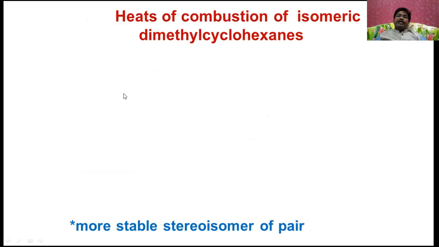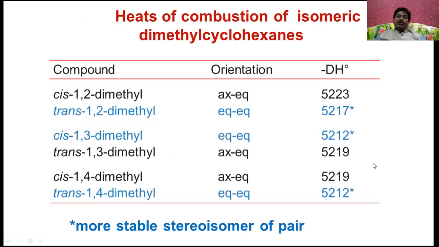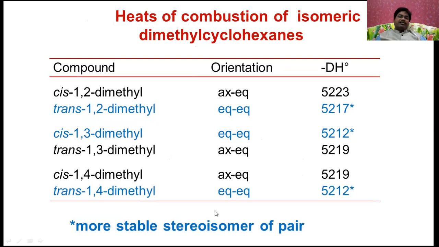And here, the heats of combustion of some dimethyl cyclohexanes, you can observe, as we just discussed. Trans 1,2 dimethyl, with both equatorial, is more stable than cis 1,2 dimethyl, where the orientation is axial and equatorial.